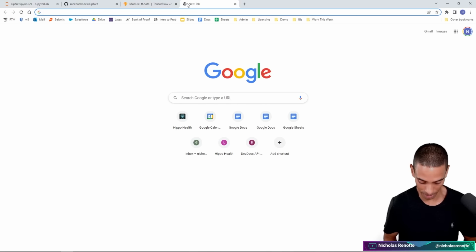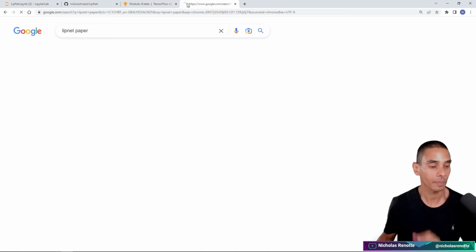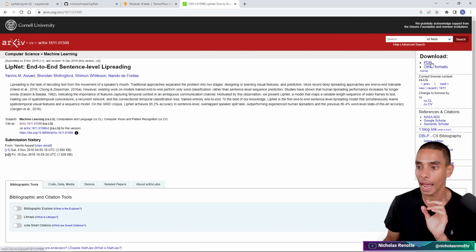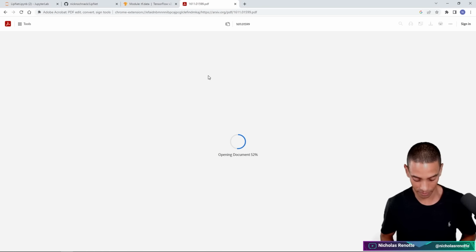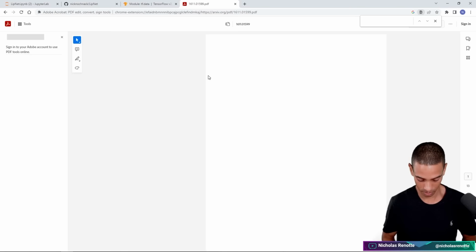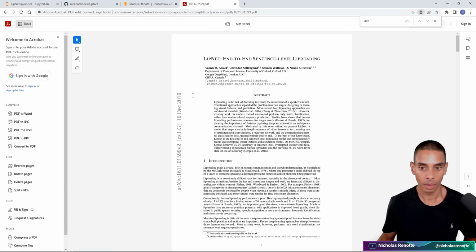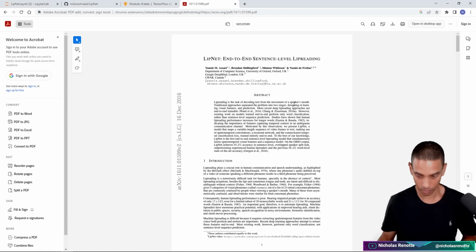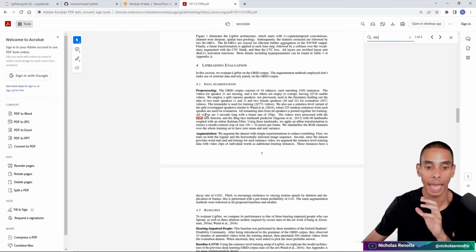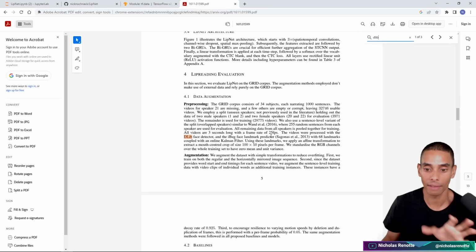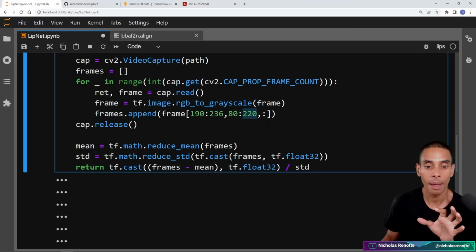So if I show you the LipNet paper. LipNet, I think, uses dlib to go and extract the mouth. If I search for dlib from within here, yes, they use dlib to isolate the mouth. I've just done it statically for the sake of keeping this relatively straightforward.